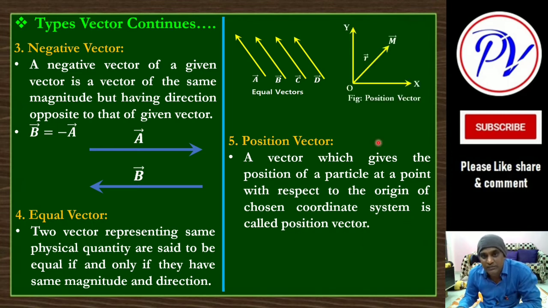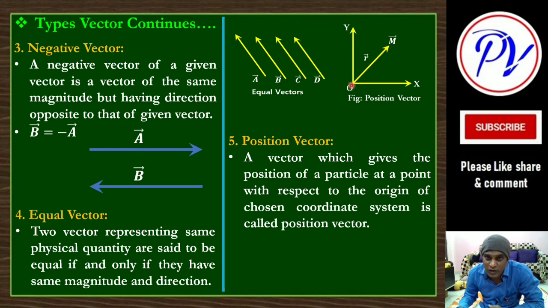Like this, suppose there is a vector M, it is placed here in the space. Suppose some direction is there, we don't know, but I want to describe the position of this vector with respect to my origin. Here I have put the origin, here I have drawn an x axis, y axis, and with respect to this point what is the position.